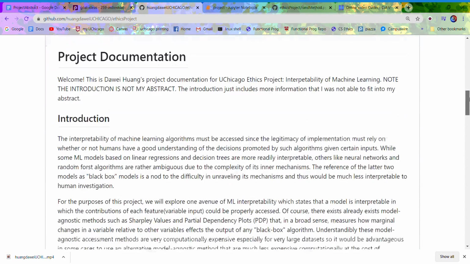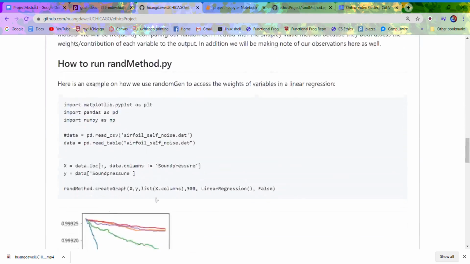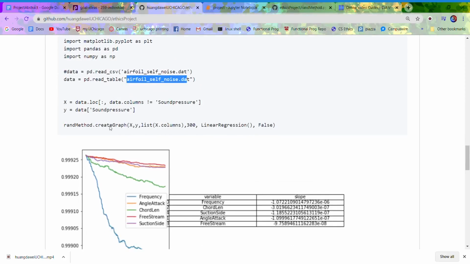Now, if you scroll down to my project documentation, I have included some examples of how my code should be run. First of all, be sure to import this ran method file because it contains all the functions associated with RandomGen. So first, I would import this table from this file over here, and I would put it through this function createGraph, which takes the input, the ideal outputs, the list of all the features I wish to display on the graph, the number of random consecutive changes I wish to be made to each feature, the model I'll be accessing, and whether or not I want this graph to be smooth, which I will come back to later.